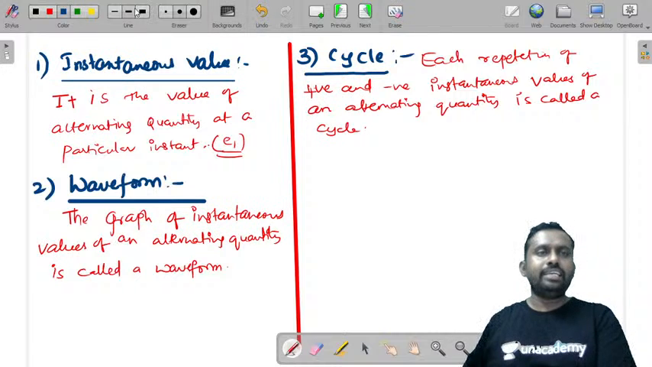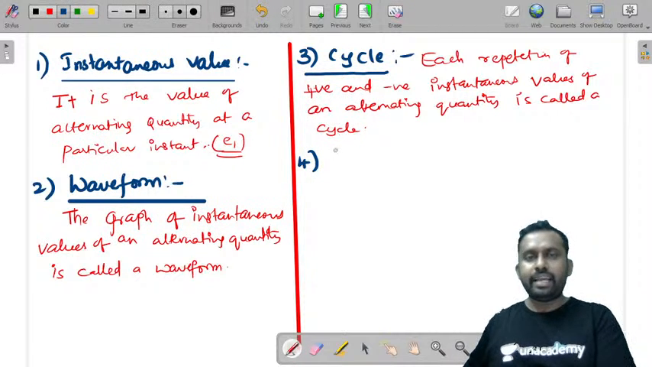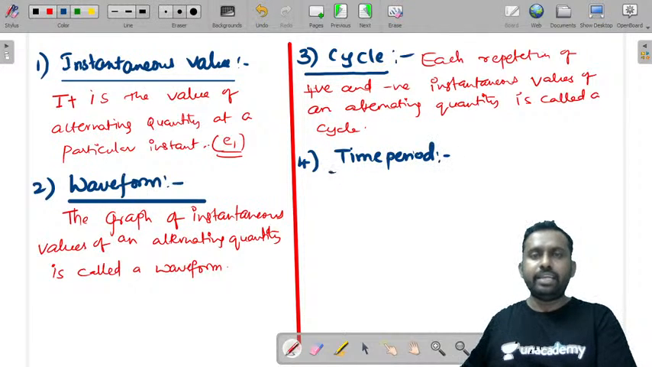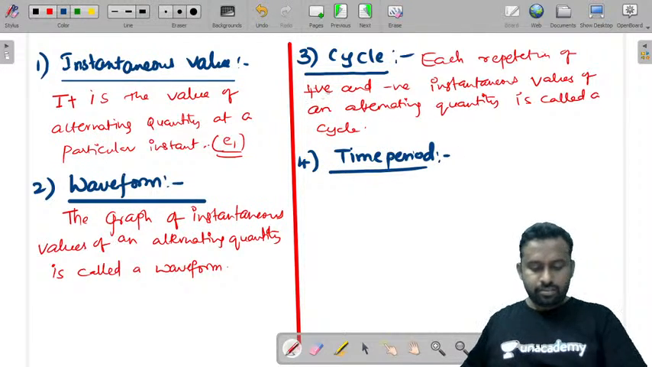Now let us take the next definition: what is time period? One positive and one negative waveform is called a cycle.